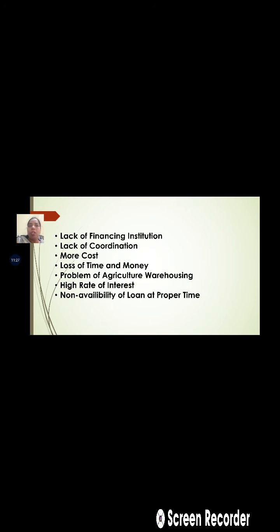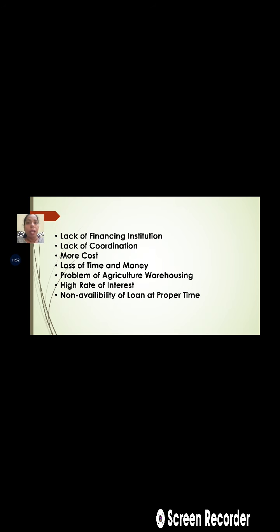Again, there is a lack of coordination among the different agencies working in terms of agricultural credit. Because of this lack of coordination, the actual borrowers, who are the small and marginal farmers, do not get the credit facility.